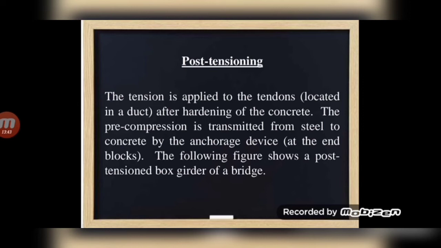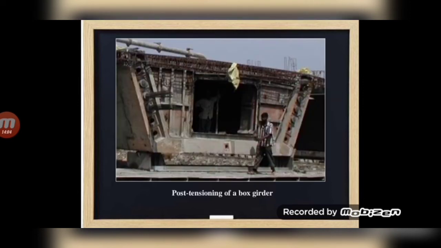After applying, we will release the tendons. In the same way, it will try to shrink, but there is no space to shrink, so it will create a compressive stress within the concrete element. See the figure. Post-tensioning of a box girder.